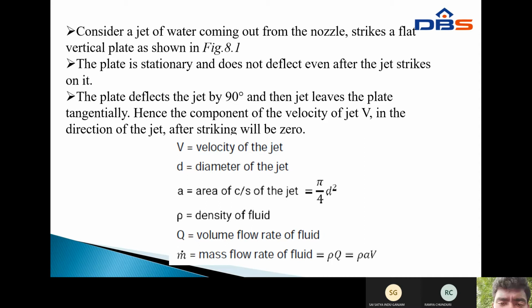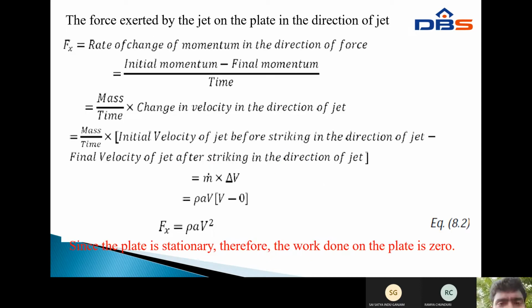Next, m equals the mass flow rate, that equals rho Q, that equals rho A v. Q means A v, area into velocity. Next, the force exerted by the jet on the plate in the direction of the jet, F of x. F of x equals the rate of change of momentum in the direction of force.